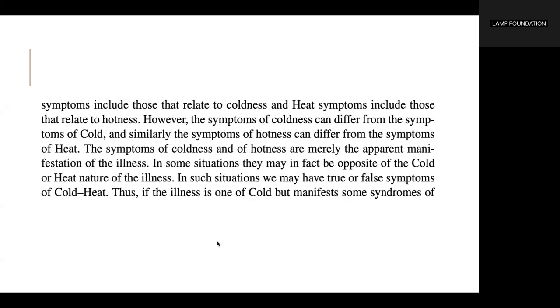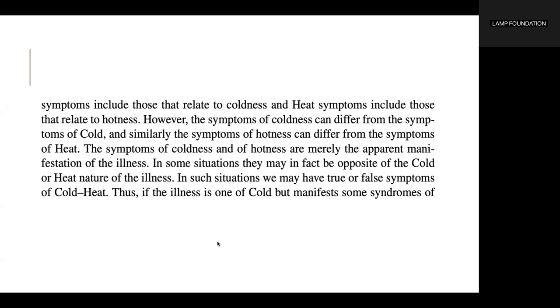As a rule, cold symptoms include those that relate to coldness, and heat symptoms include those that relate to hotness. However, the symptoms of coldness can differ from the symptoms of cold, and similarly, the symptoms of hotness can differ from the symptoms of heat. The symptoms of coldness and of hotness are merely the apparent manifestation of the illness. In some situations, they may in fact be the opposite of the cold or heat nature of the illness. In such situations, we may have true or false symptoms of cold-heat.